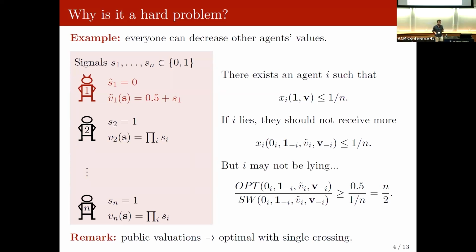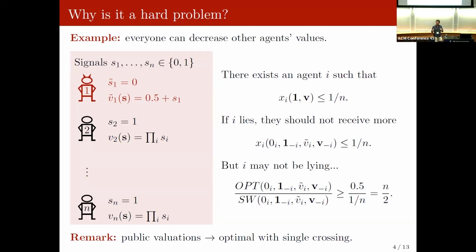And these types of instances would have been easy to solve, because there is a strong condition called single crossing, which is satisfied by this instance, and which would give us an optimal solution if valuations were to be public. Okay, so we have a hard problem, and also this is a hard instance.